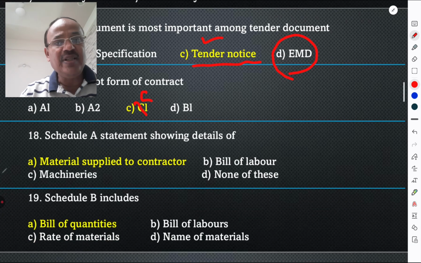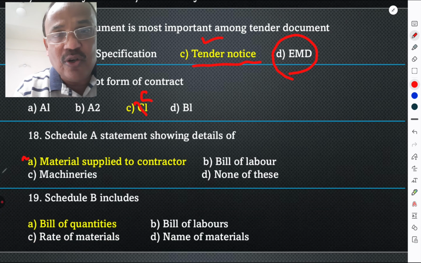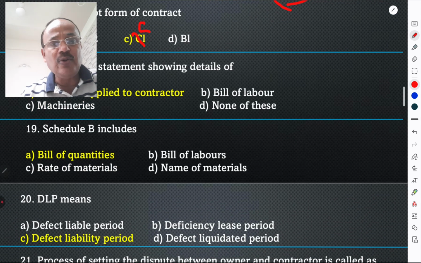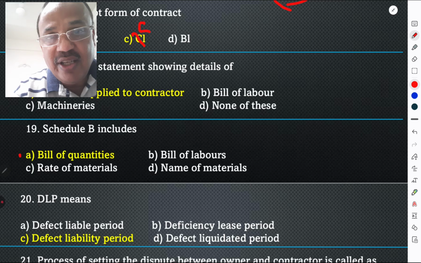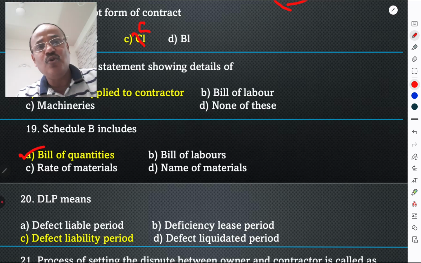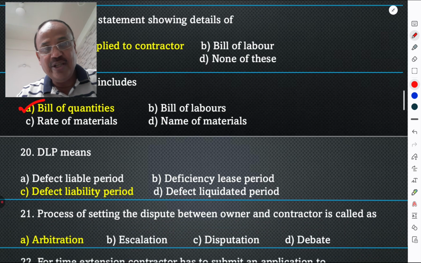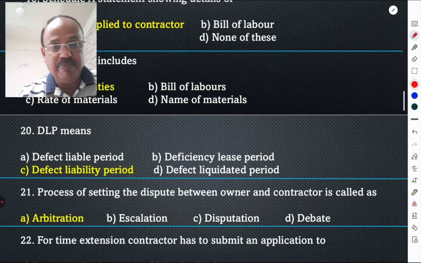Schedule A is the statement showing the details of material supplied to the contract, but nowadays Schedule A is also absolute, it is blank. Schedule B includes the bill of quantities. It is very important and it is known to all contractors as well as to all engineers. DLP means defect liability period.